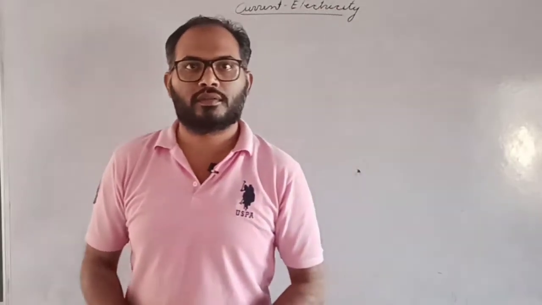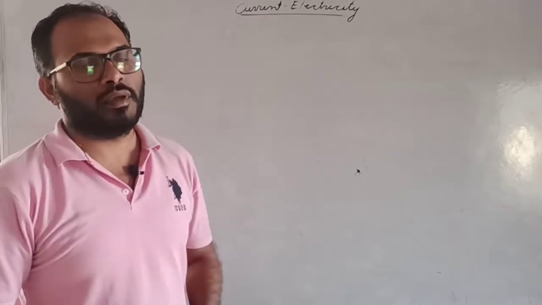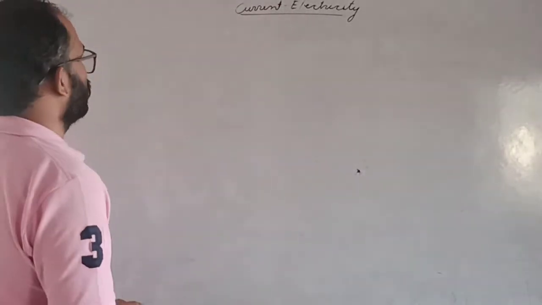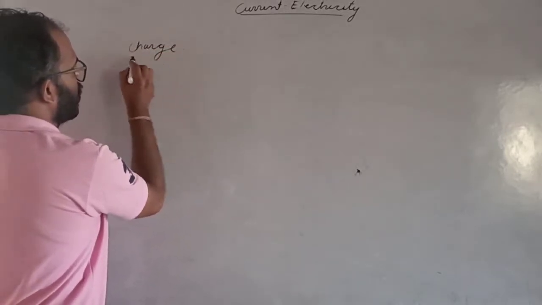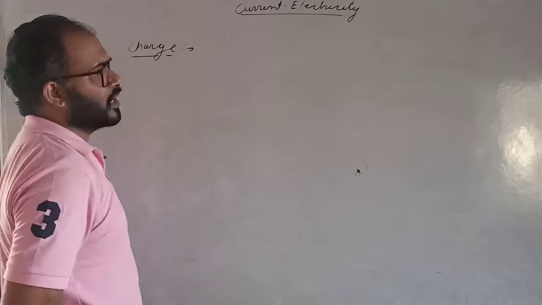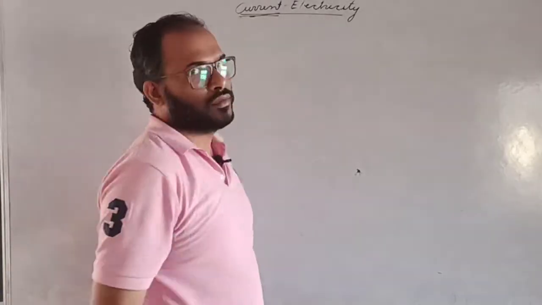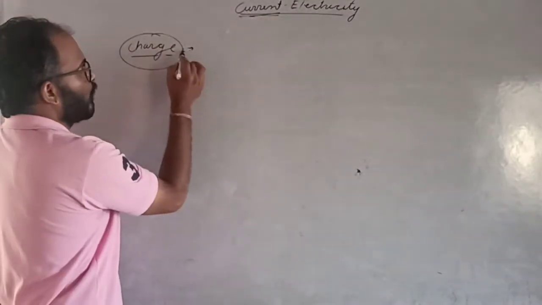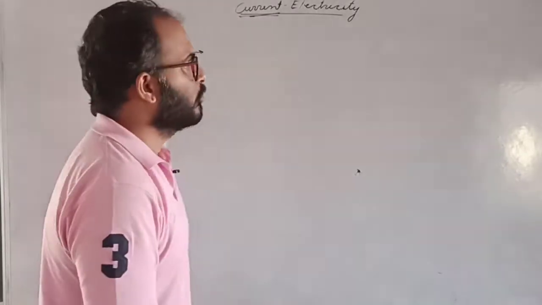Hello students, we have discussed the current electricity. The main parameter of the current is charge. First of all, we will discuss the charge. Charge is the key point to the flow of the current. Is that clear? And charge is a property of material. Charge is simply a property of material.